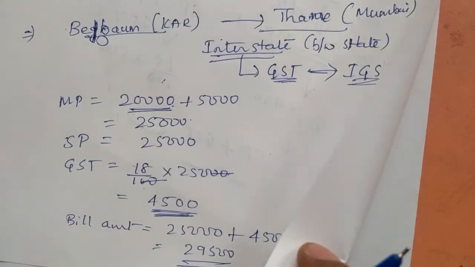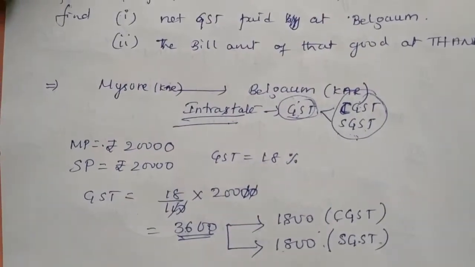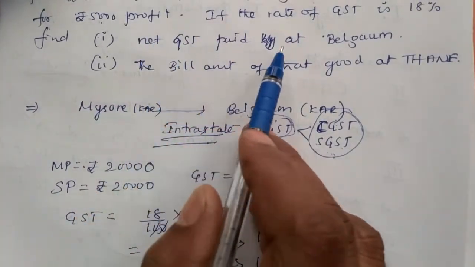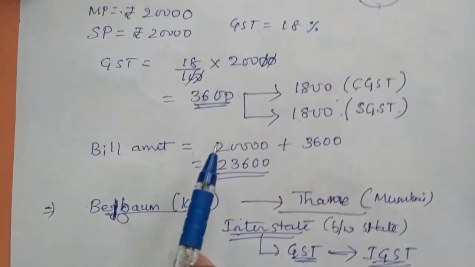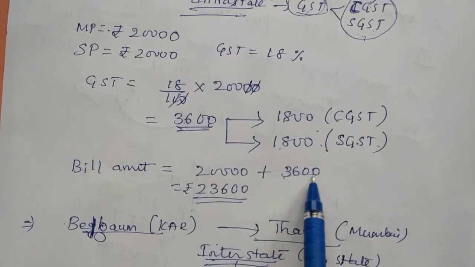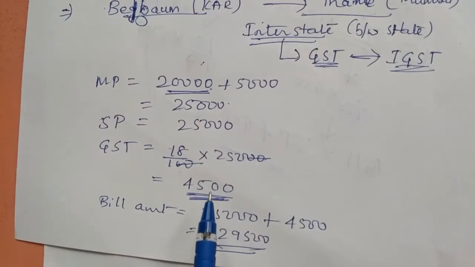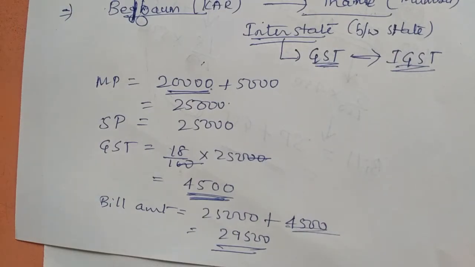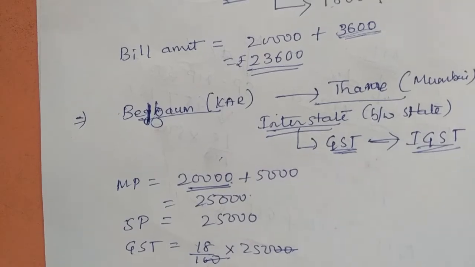So now let us answer two sub questions. What are the two sub questions? Let's see. What is the net GST paid at Belgaum? At Belgaum, how much GST paid? See, Mysore to Belgaum, the GST paid was 3,600. Belgaum to Thane, it is 4,500. So actually, what is the answer then? Net GST paid at Belgaum.